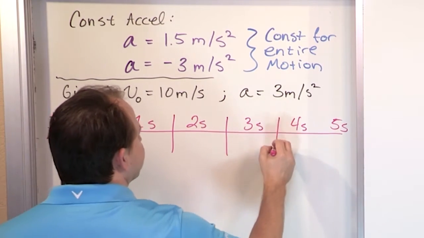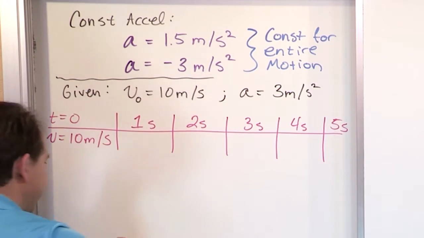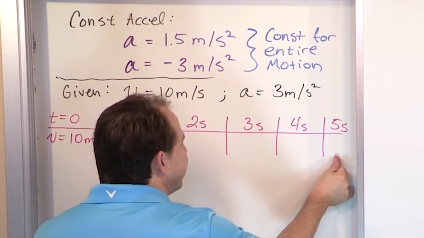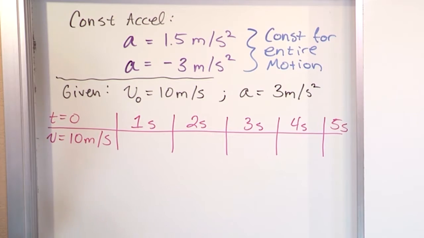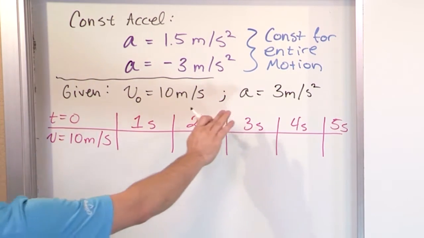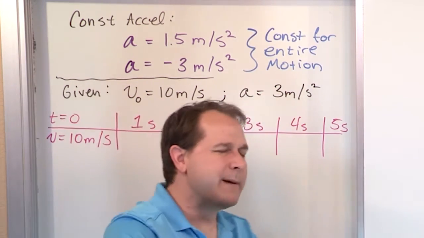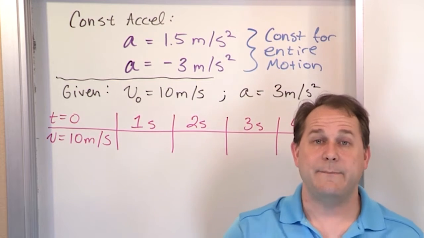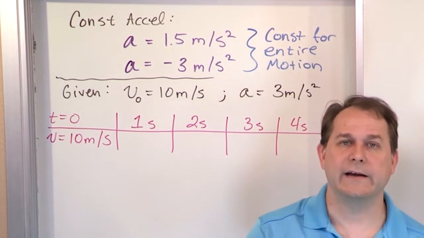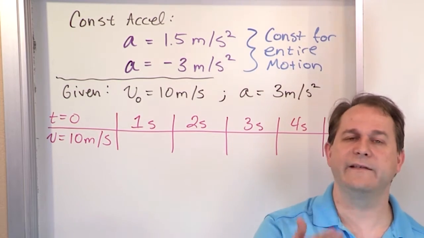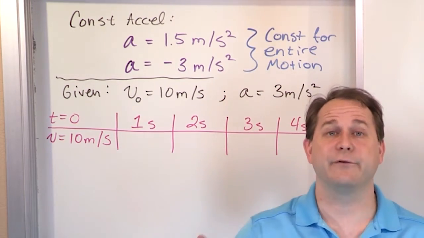We've done something like this before, and the reason I'm bringing it up again is that you're going to be able to see from this data how the equations of motion with a constant acceleration work. When you're accelerating at 3 meters per second squared, remember what we learned: your velocity is increasing by 3 meters per second every second.